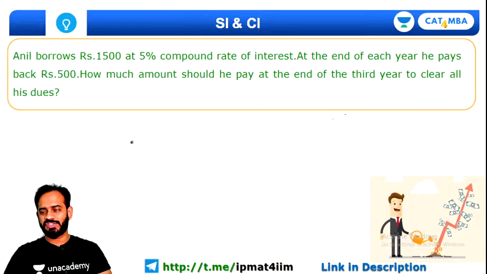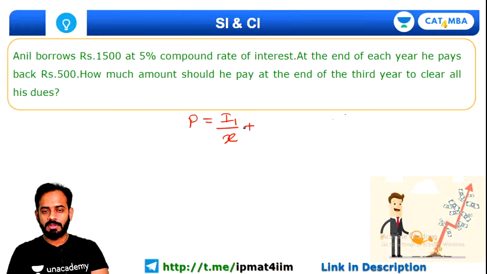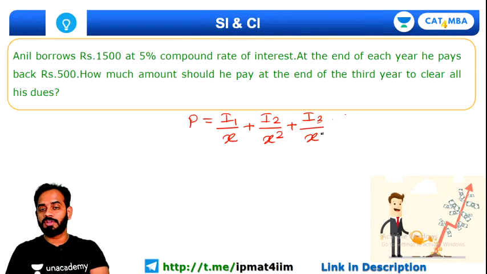And it's a good question. The formula which we are going to use here is, look, principal is equal to I1 upon X, where I1 is the installment for the first year, plus I2, the installment for the second year, upon X square, plus I3, the installment for the third year, upon X cube. So principal is already given, that is 1500.